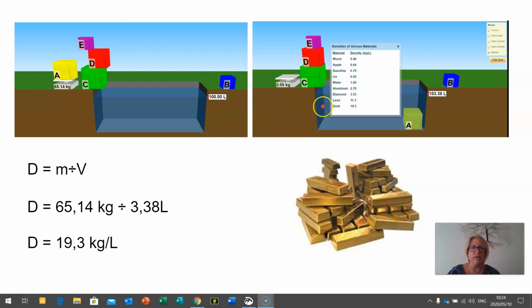Well, we go to our density table over here, and you can see that the density of gold is 19.3 kilograms per liter. So a possible identification for this substance would be gold. However, I would need some more information about observable features of the substance, because some substances can have the same or very similar densities.